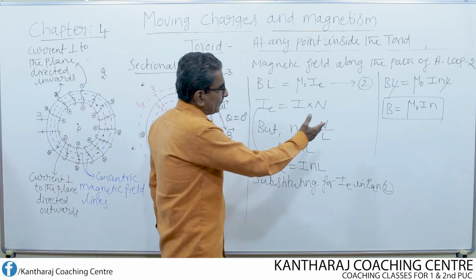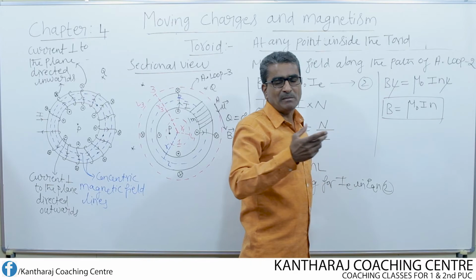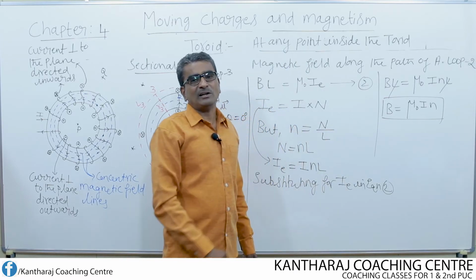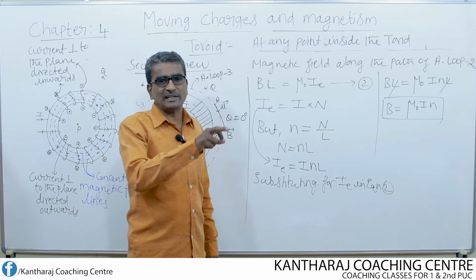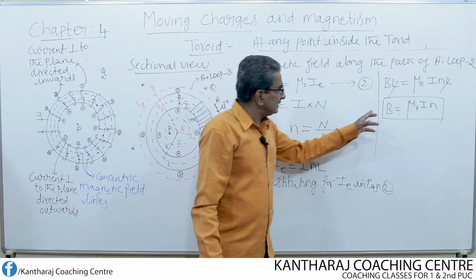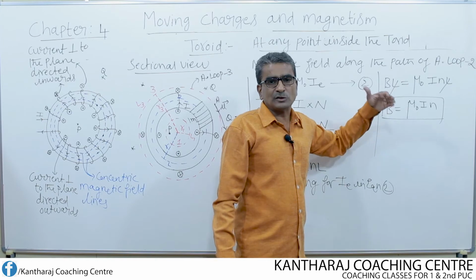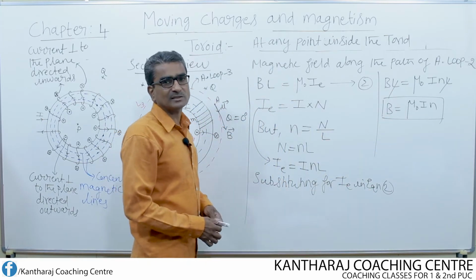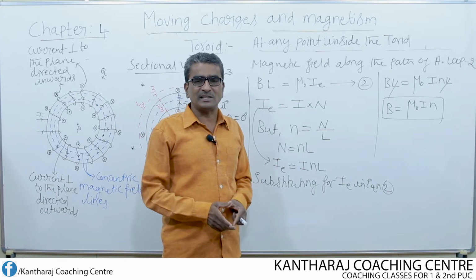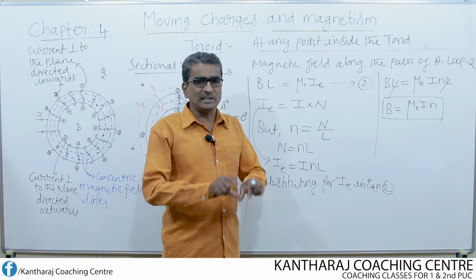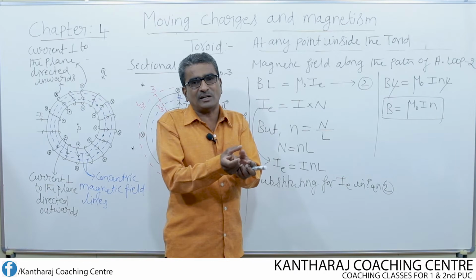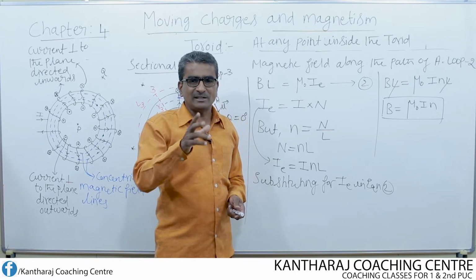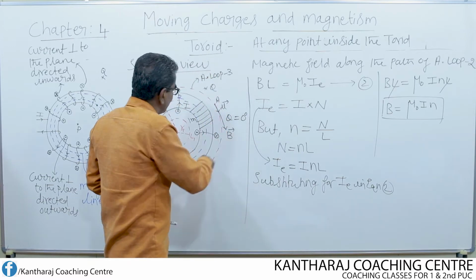So this is nothing but once again the magnetic field equation due to a solenoid, because inside the solenoid at any point on its axis this will be the magnitude of the field. So the same magnitude of field we get even for a toroid, because a toroid is nothing but basically a solenoid. Only thing is it is bent in the form of a circular ring. So whatever field exists inside the solenoid, the same field exists inside the toroid.